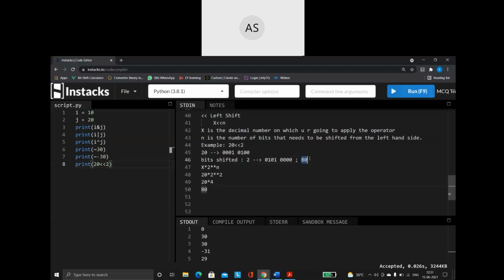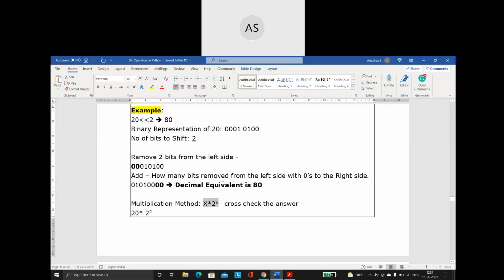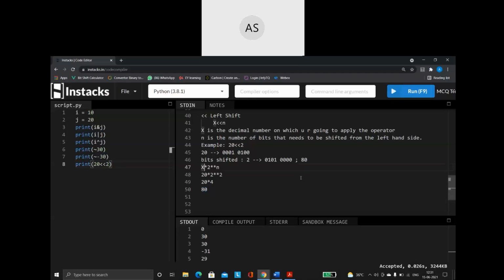Same answer that you got here. You can cross check it. This is what we call the multiplication method. This formula is used to cross check your left shift operator's result. So the normal way is converting from decimal to binary and then binary again to decimal. As a cross-checking method, you can use this formula. As simple as that, you will be able to get the result.